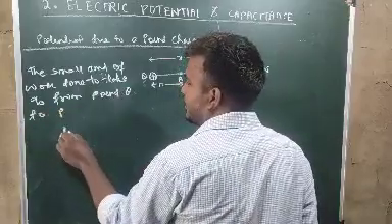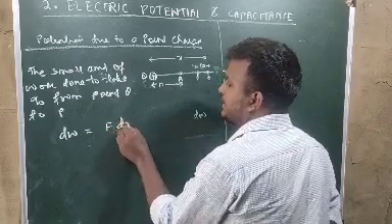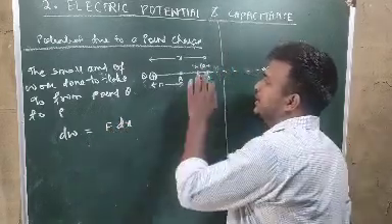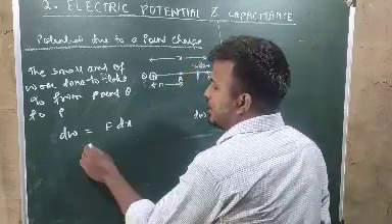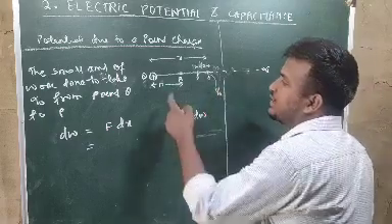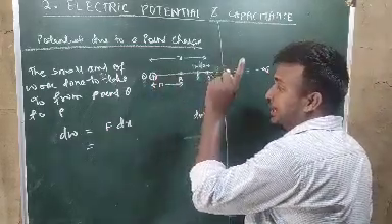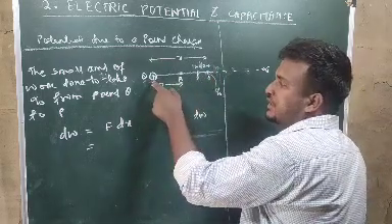So what is the small amount of work done? dW, and dW is equal to force times displacement. What is the displacement here? dx, delta x, or also we can say dx. Now, when the charge at this point is Q naught, what is the force between this capital Q and Q naught? We assume that this point is inside the electric field of this charge.